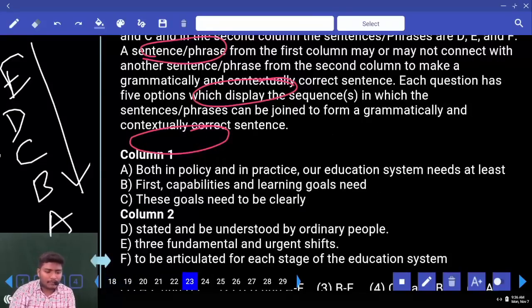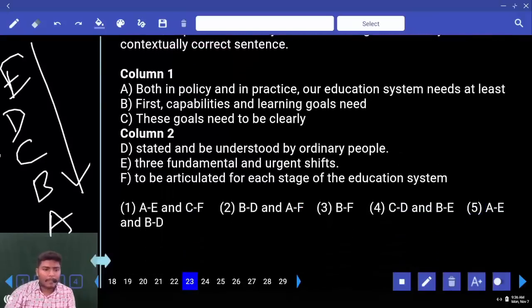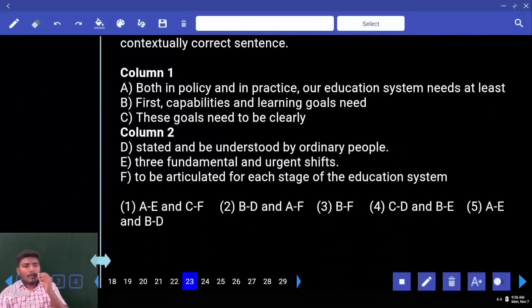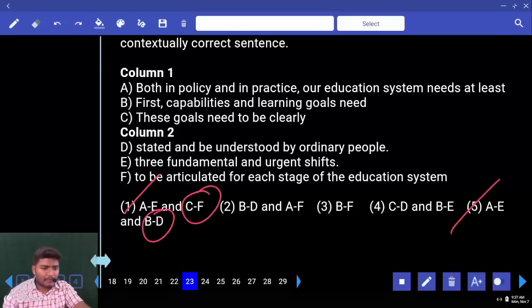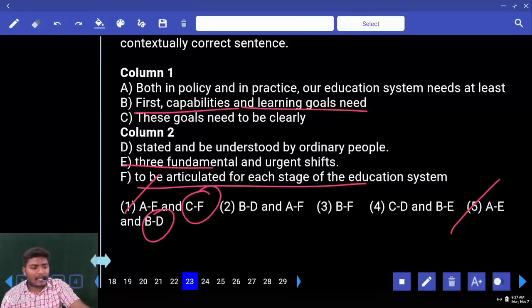Next, move to columns. Both in policy and in practice, our education system needs at least, continuation, at least 3 fundamental and urgent shifts. Okay, right here? So that pair comes with the AE. How many AE options are there? First one and also fifth one. You have to check for CF and also BD. Check for BD. First, capabilities and learning goals need to be articulated or need 3 fundamental and urgent.